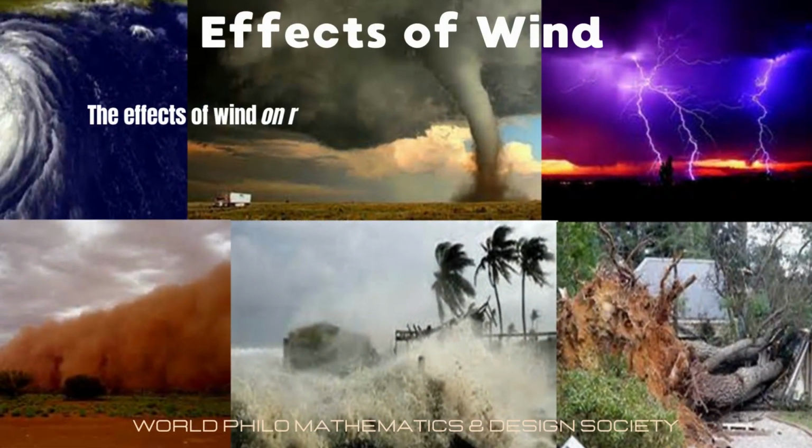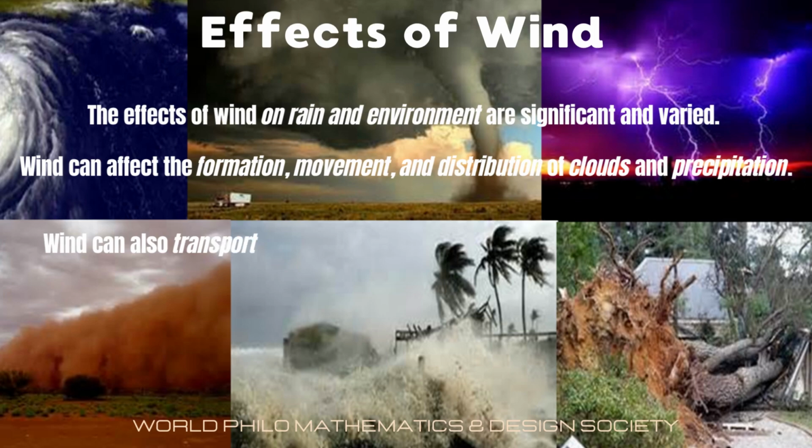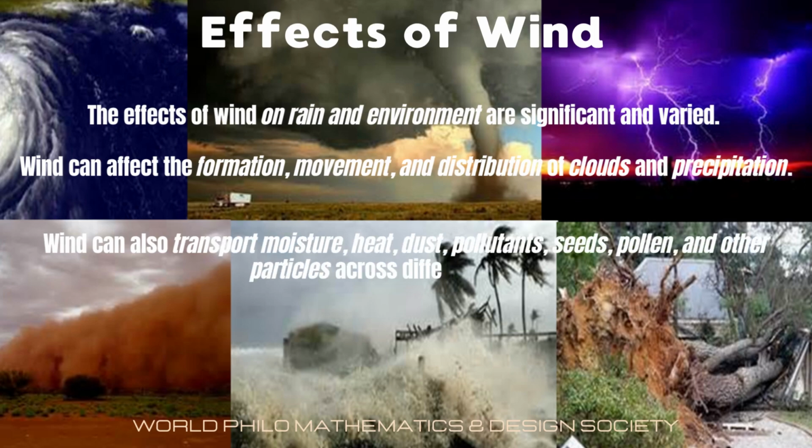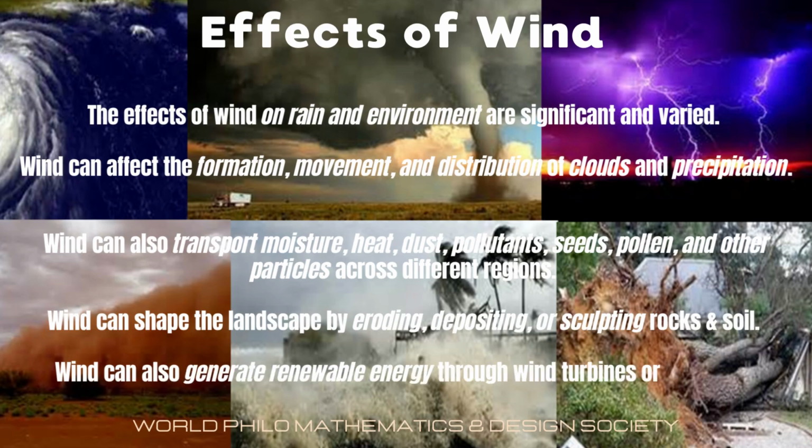The effects of wind on the environment are significant and varied. Wind can affect the formation, movement, and distribution of clouds and precipitation. Wind can also transport moisture, heat, dust, pollutants, seeds, pollen, and other particles across different regions. Wind can shape the landscape by eroding, depositing, or sculpting rocks and soil. Wind can also generate renewable energy through wind turbines and windmills.